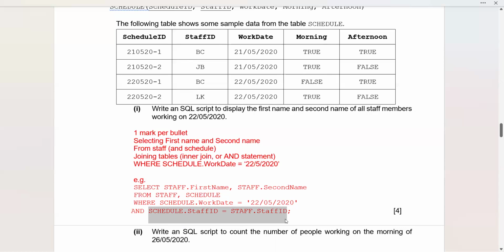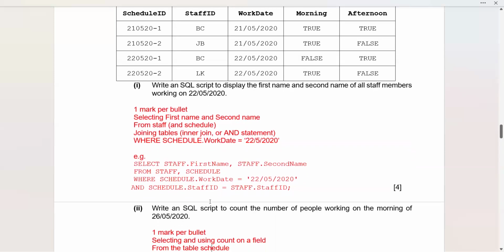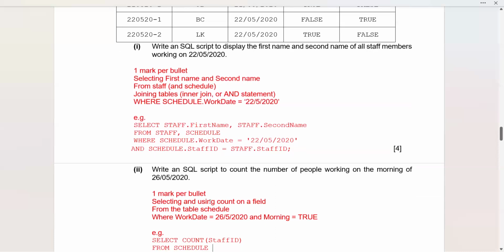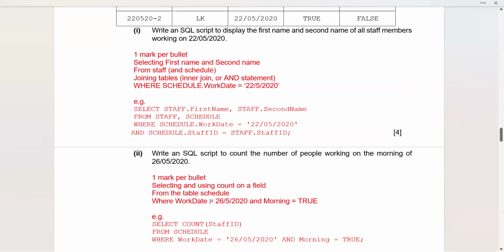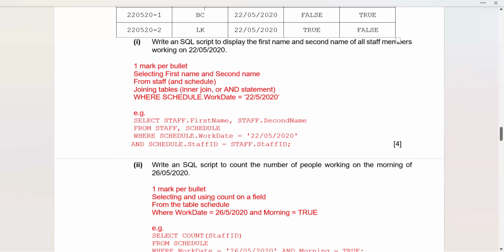So this is how it will be linking the two tables, and you will be scoring marks for each and every line that you have mentioned accurately. But accuracy, please be cautious. Accurately writing the select statement is very, very important. Okay, part 2. Any questions? Now, write an SQL script to count the number of people working on the morning of 26/5/2020. Now, this is the next thing.